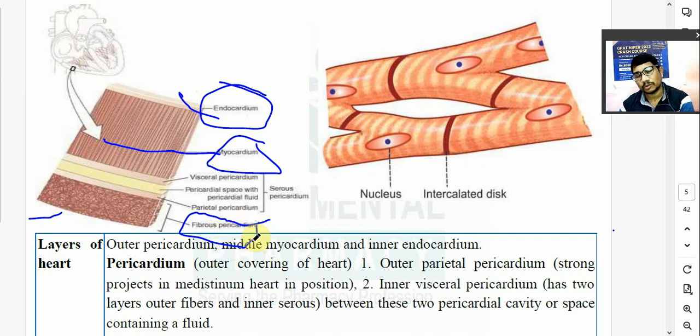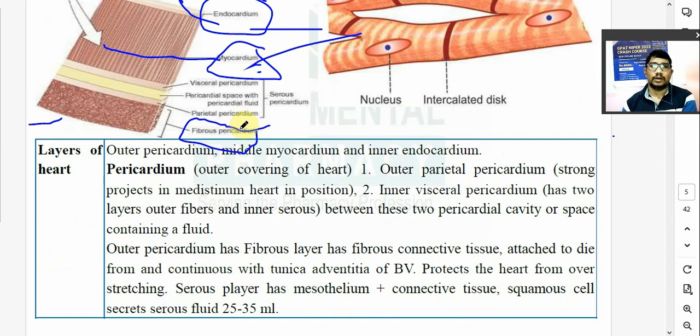So the first layer, the outermost layer, is known as the fibrous pericardium. It is made from fibrous tissue. In between the pericardium and myocardium there is pericardial fluid. Okay, I will explain it. Then the muscular layer is known as the myocardium. And the inner layer is known as the endocardium. Right.